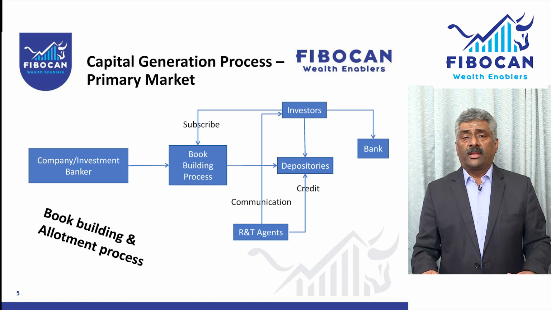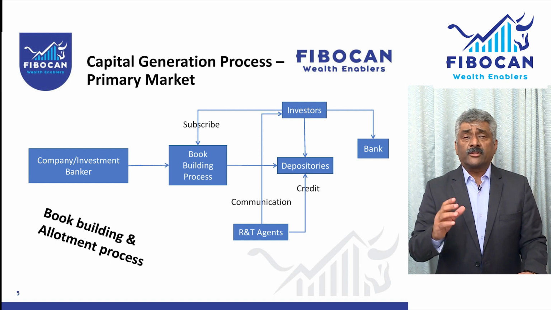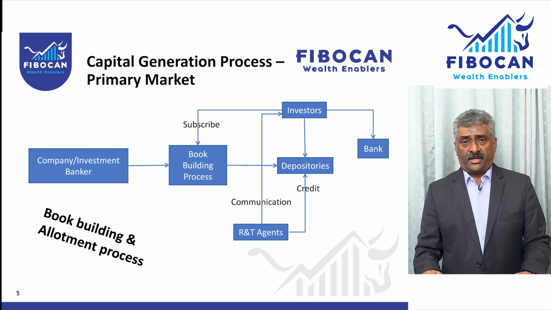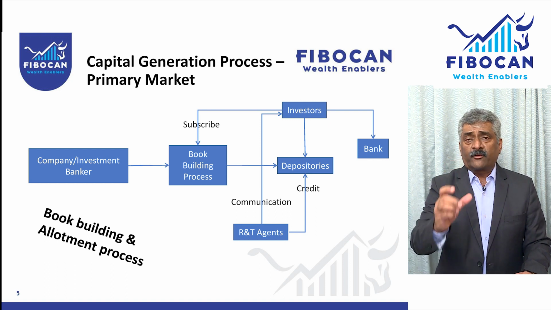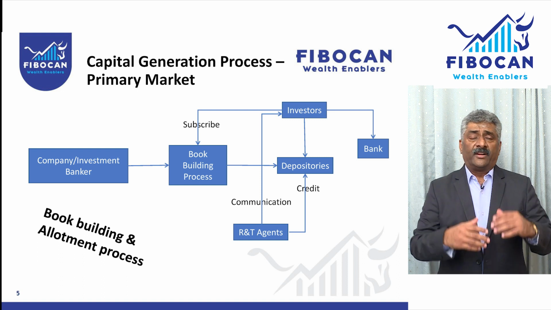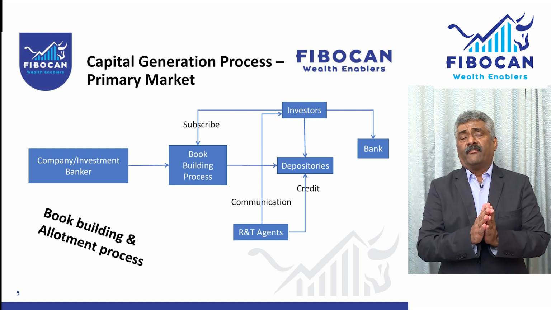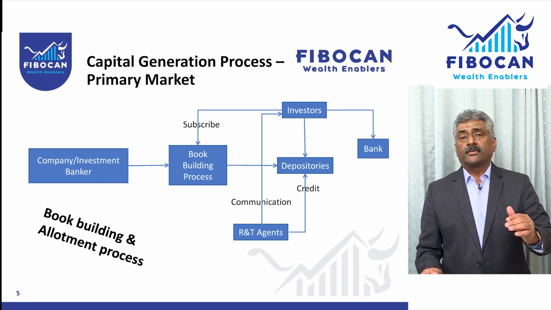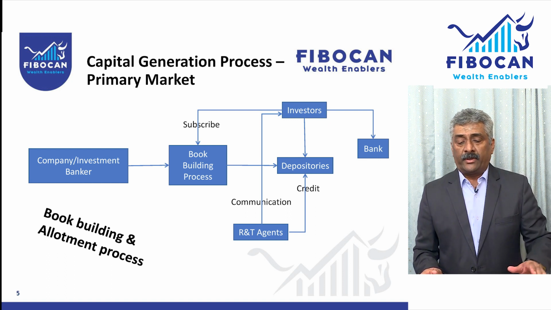So on, they will keep on bidding. All the bids will be accepted, and the investment banker, basis the bids, will do the allotment of shares. If it is oversubscribed, then the allotment will be done proportionally. If it is undersubscribed, as I said, everybody will get allotment, and the unsubscribed portion will be subscribed by the underwriter, as I explained earlier.